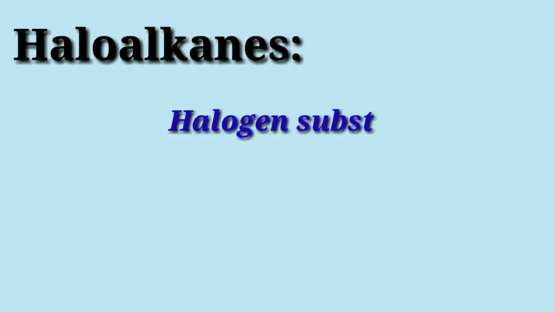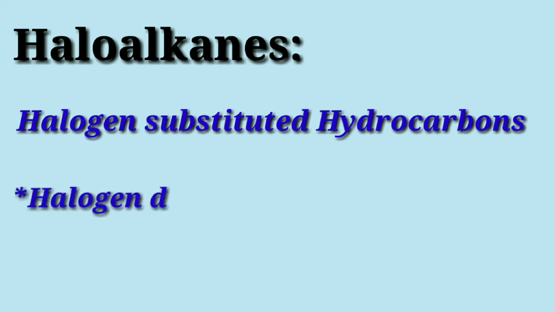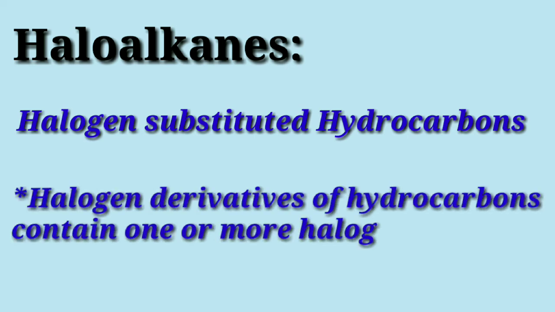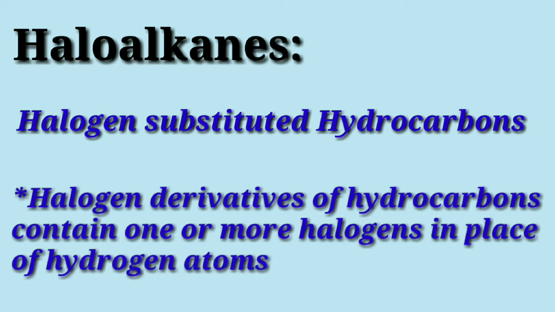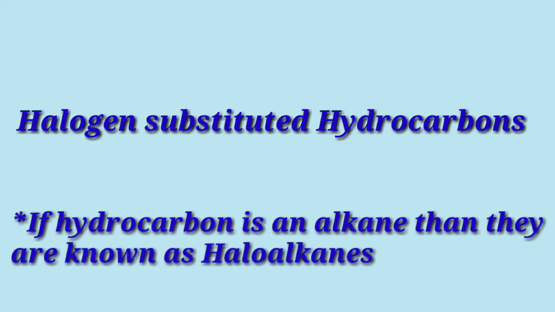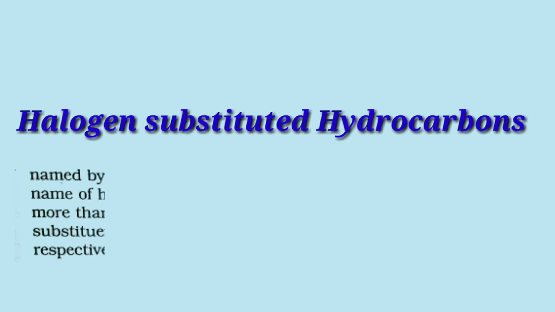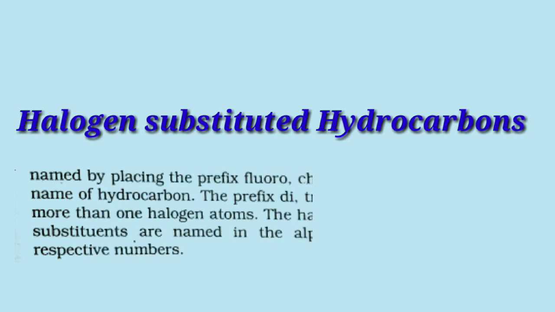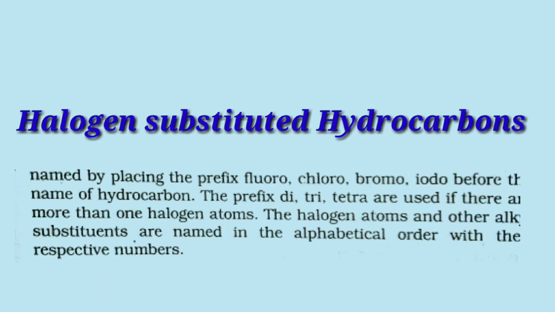Next is haloalkanes, that is halogen substituted hydrocarbons. The halogen derivatives of hydrocarbons contain one or more halogens in place of hydrogen atoms. If the hydrocarbon is an alkane, then they are known as haloalkanes. In the IUPAC system, they are named by placing the prefix fluoro, chloro, bromo, iodo before the name of the hydrocarbon. The prefixes di, tri, tetra are used if there is more than one halogen atom. The halogen atoms and other alkyl substituents are named in alphabetical order with their respective numbers.